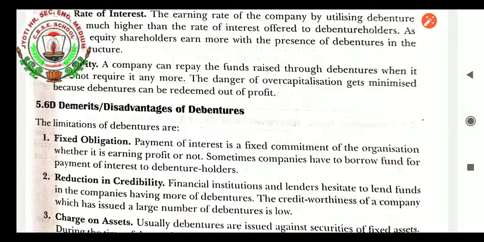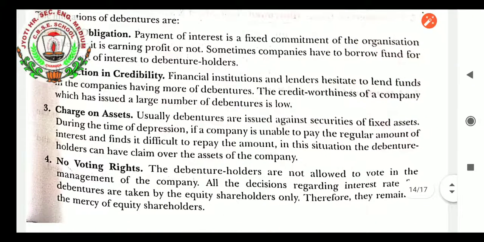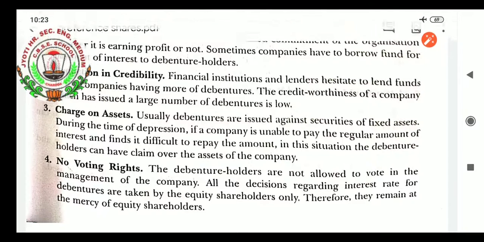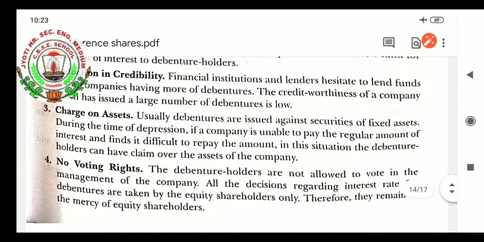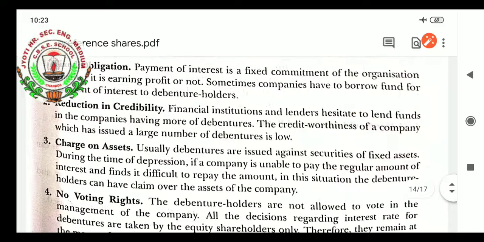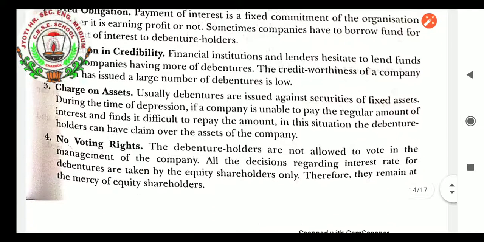Reduction in credibility. Yes, the more debenture holders there are, the more the creditworthiness of the company will be reduced. Financial institutions and lenders hesitate to lend funds to companies having more debentures, because the company has already taken so much debenture. Who will be involved to have a partnership with that company? The creditworthiness of a company which has issued a large number of debentures is low.